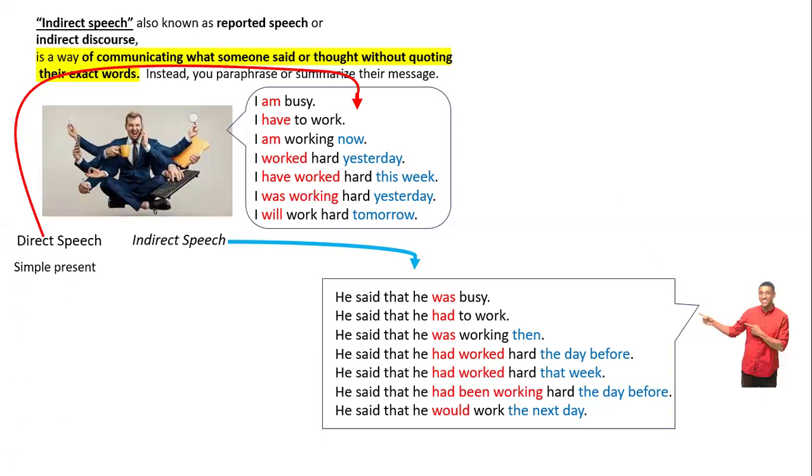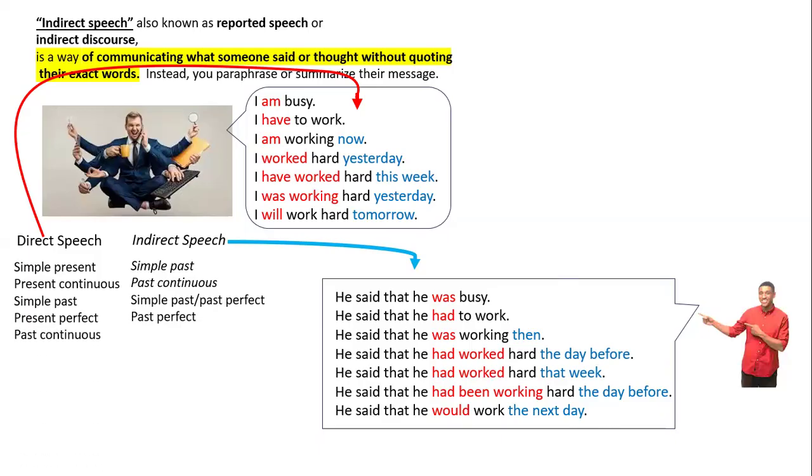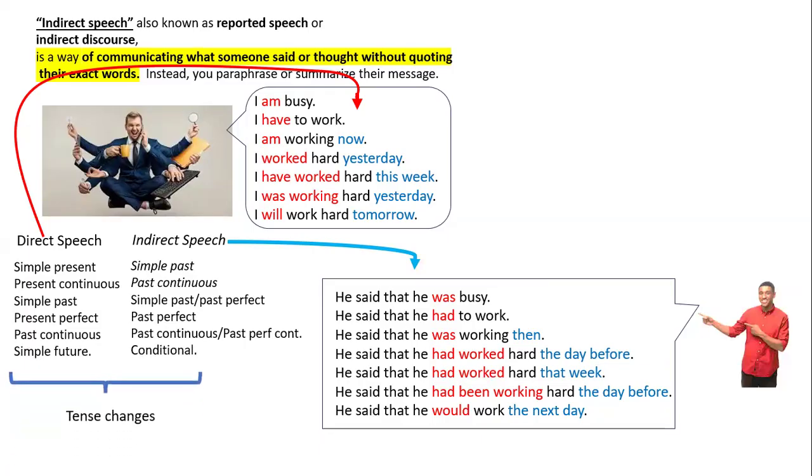And something that you have to take into account is when the direct speech is in simple present, the indirect speech has to be in simple past. Present continuous changes to past continuous. Simple past changes to simple past or past perfect. Present perfect changes to past perfect. Past continuous changes to past continuous or past perfect continuous. Simple future changes to conditional. So in this case, we're talking about the changes.